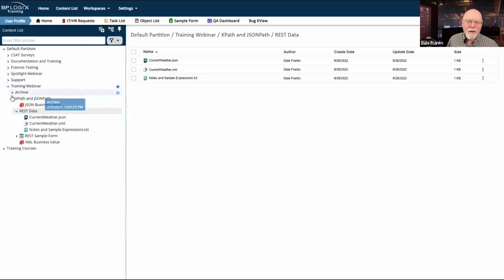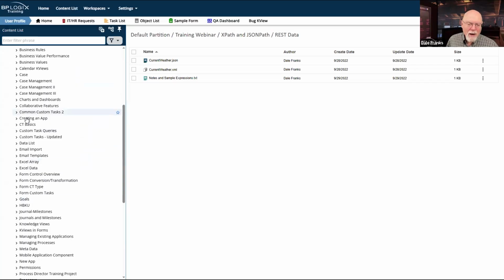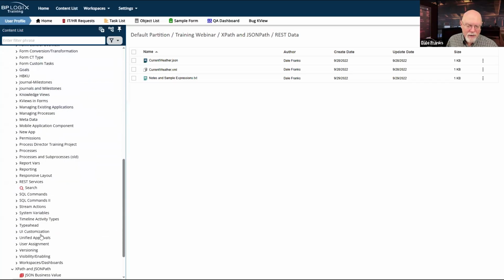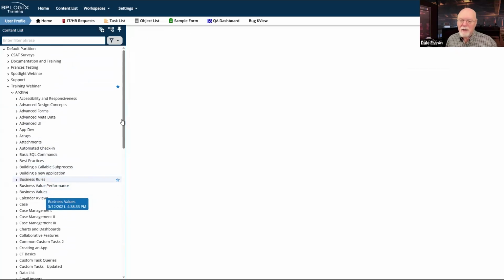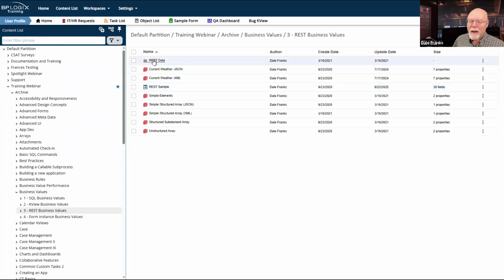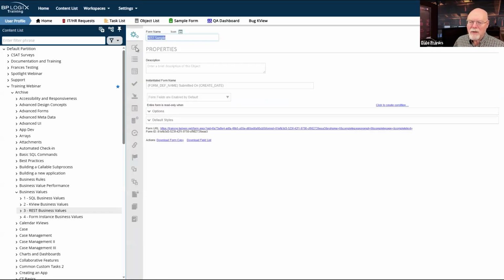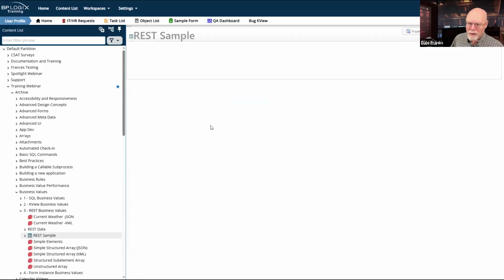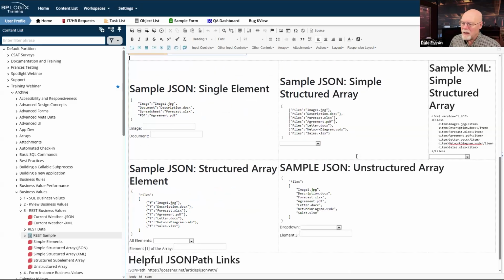Let's take a look at some wonky JSON here. So we'll go back here into business values, and REST business values. And let's open up this REST sample form. I use this whenever we are going through the business values training. I've got this little form that does REST. And this is the important part of this form. It's important enough that I am going to get rid of that.